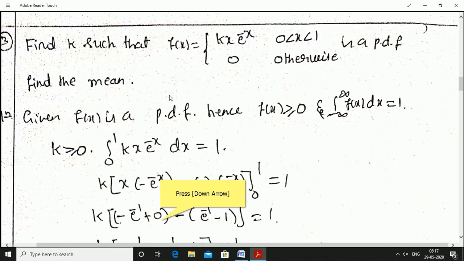Again if I differentiate 1 it will be 0, that's completed between the limit 0 to 1, that is equal to 1. K into upper limit for x is 1. So plus into minus is minus 1 into e power minus 1, minus lower limit is 0, minus into minus is plus 0. Minus upper limit for x is 1, e power minus 1, minus lower limit for x is 0, e power 0 is 1. Here also e power 0 is 1. 1 into 0 is 0 here, right?